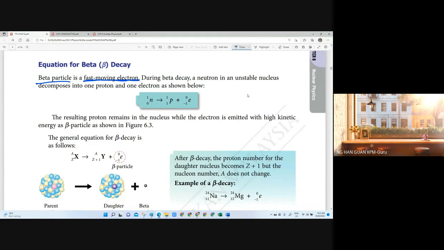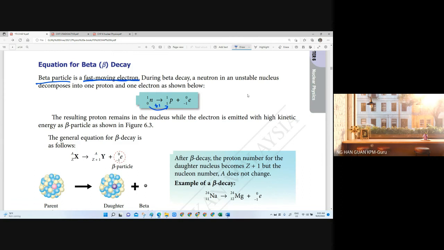So the electron presented in the equation is 0, -1, e, right? Because the electron is negatively charged, that's why the proton number is -1. Okay, and it doesn't make a change to the nucleon number. But the proton number changes by +1, from the parent nucleus to the daughter nucleus. So +1 means there's a change of proton number, but the nucleon number remains unchanged.